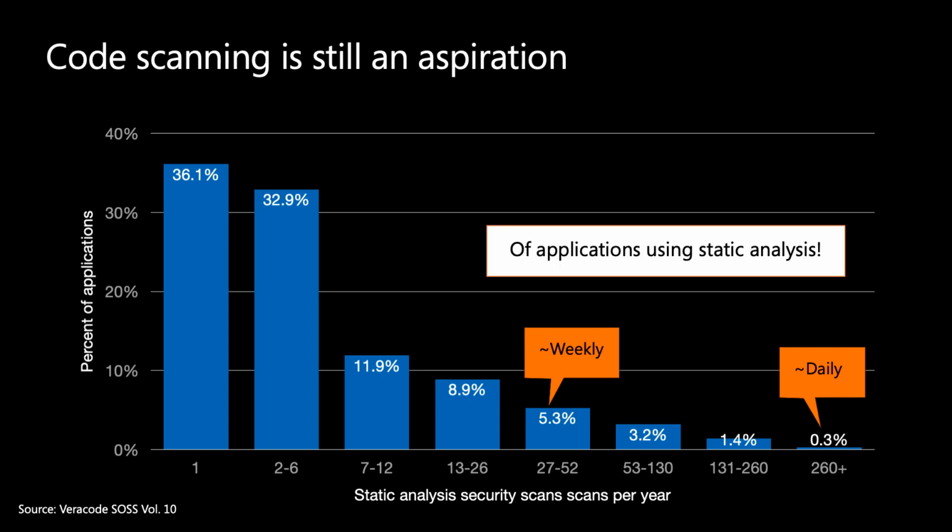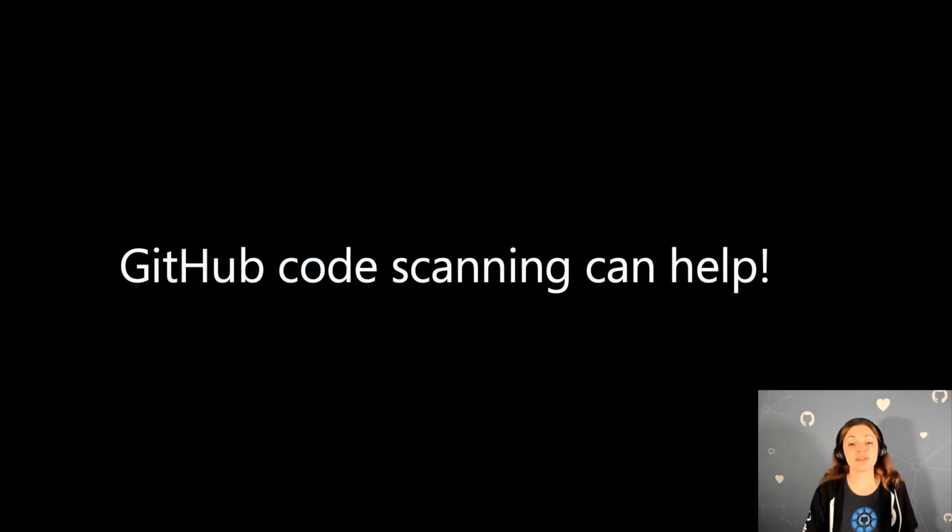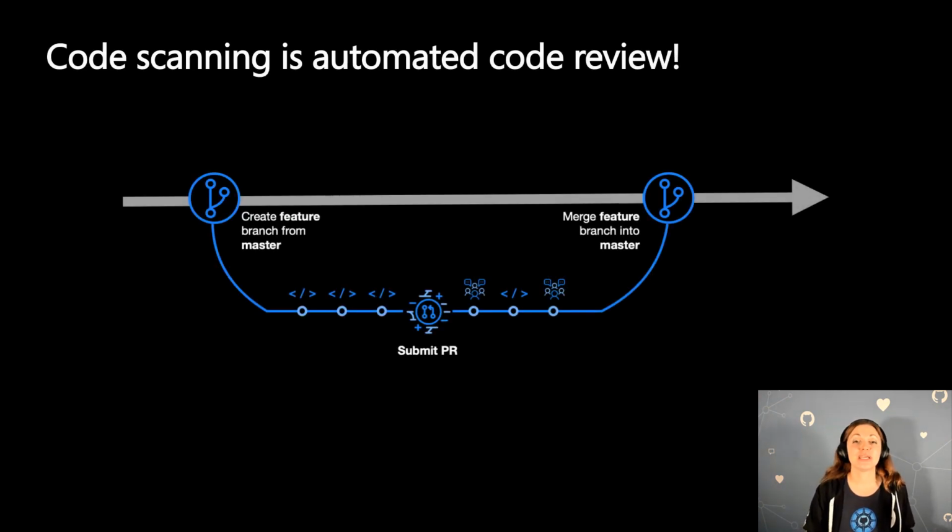And that's just of applications actually using code analysis. We know that there's a lot of issues with static code analysis today, such as it is complex, it is difficult to configure, it's difficult to consume the reports, and it generates a lot of false positives. But we think that at GitHub, we can actually help solve these problems today. We aim to make code scanning part of your pull request.